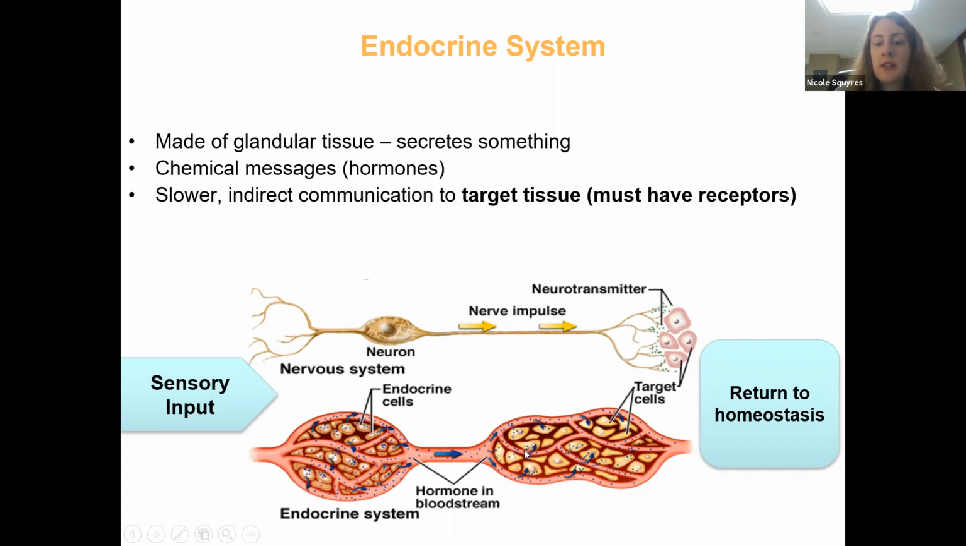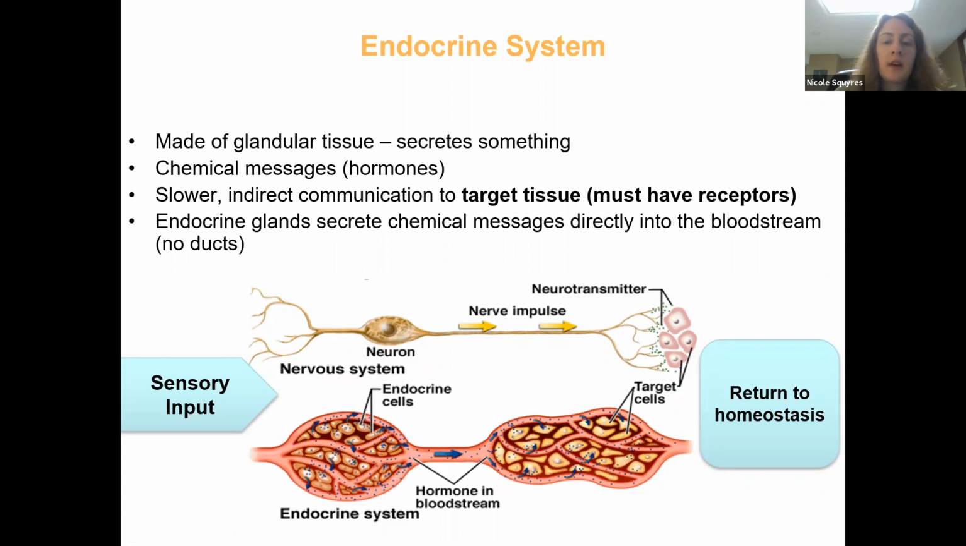And the target tissue has to have the correct receptors that will react to that hormone in order for the effect to occur. And remember that endocrine glands are different from exocrine glands in that endocrine glands secrete these chemical messages directly into the bloodstream, so they don't contain ducts.